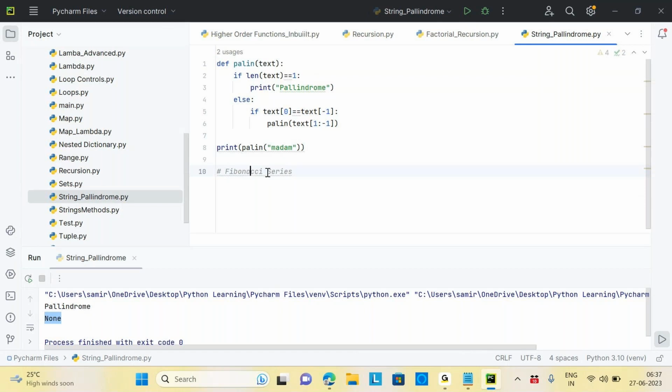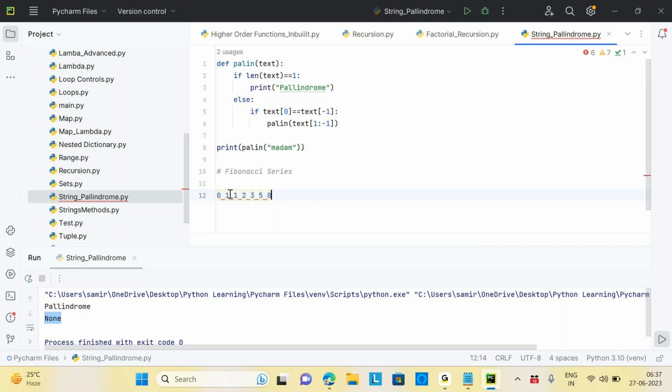Suppose 0, 1, then these two are added up, it will be 1. Then these two added up, it will be 2. Then 3, then 5, then 8, like that. This is called the Fibonacci series.